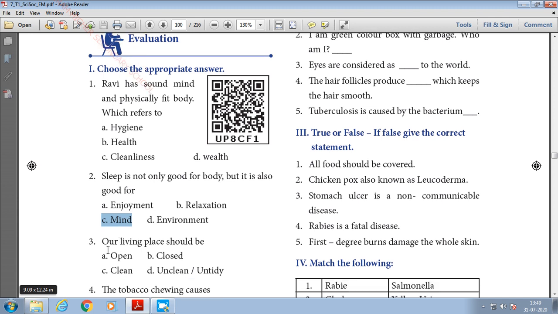Third one, our living place should be. So how our living place should be? Always it should be tidy, it should be clean. Okay, then only we can be free from any of the diseases. So our living place, our environment or our habitat, it should be always maintained very clean. So the answer for third, choose the correct answer, is option C, clean. Our living place should be clean.